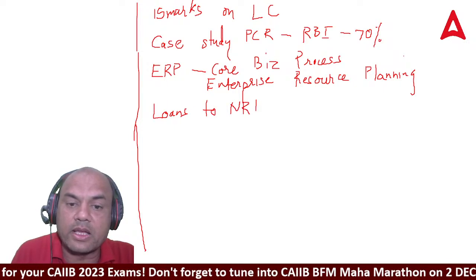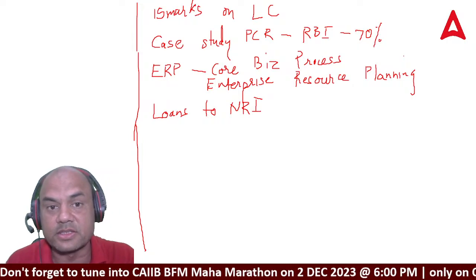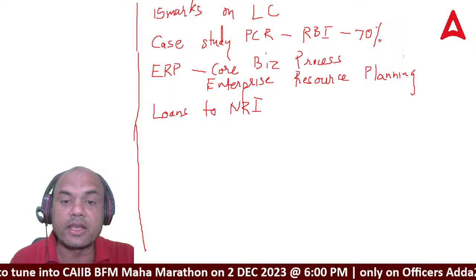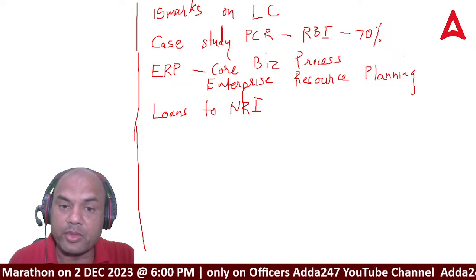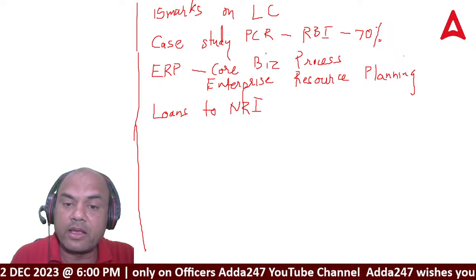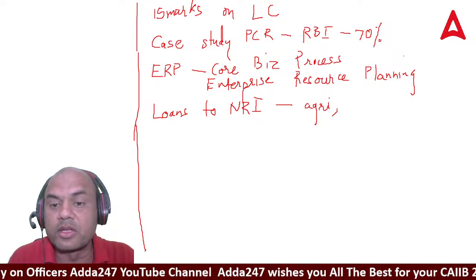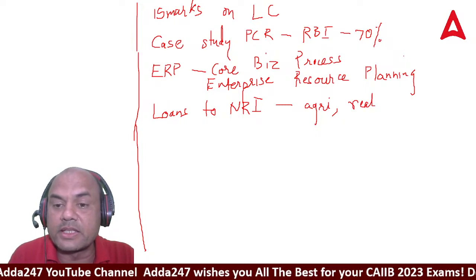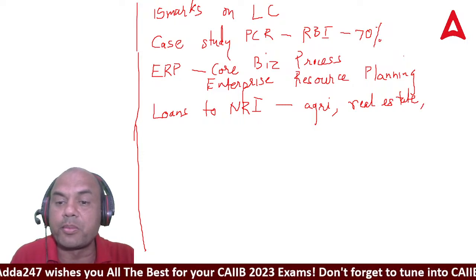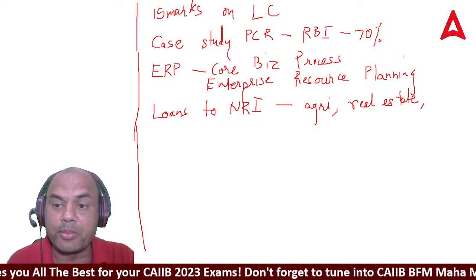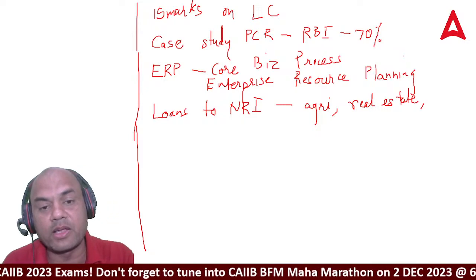Remember, to an NRI you can give a loan on anything except three sectors: agriculture and plantation, real estate buying and selling, and fixed property, meaning property-related assets. Only those loans are not allowed. Others you can definitely give to the NRI.